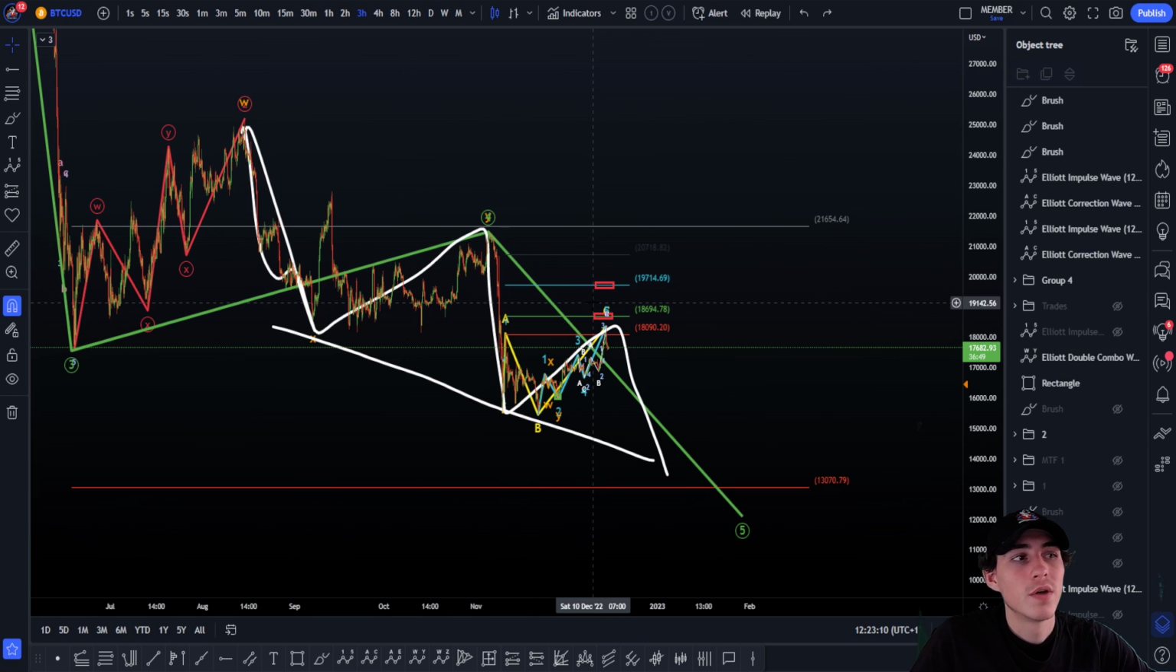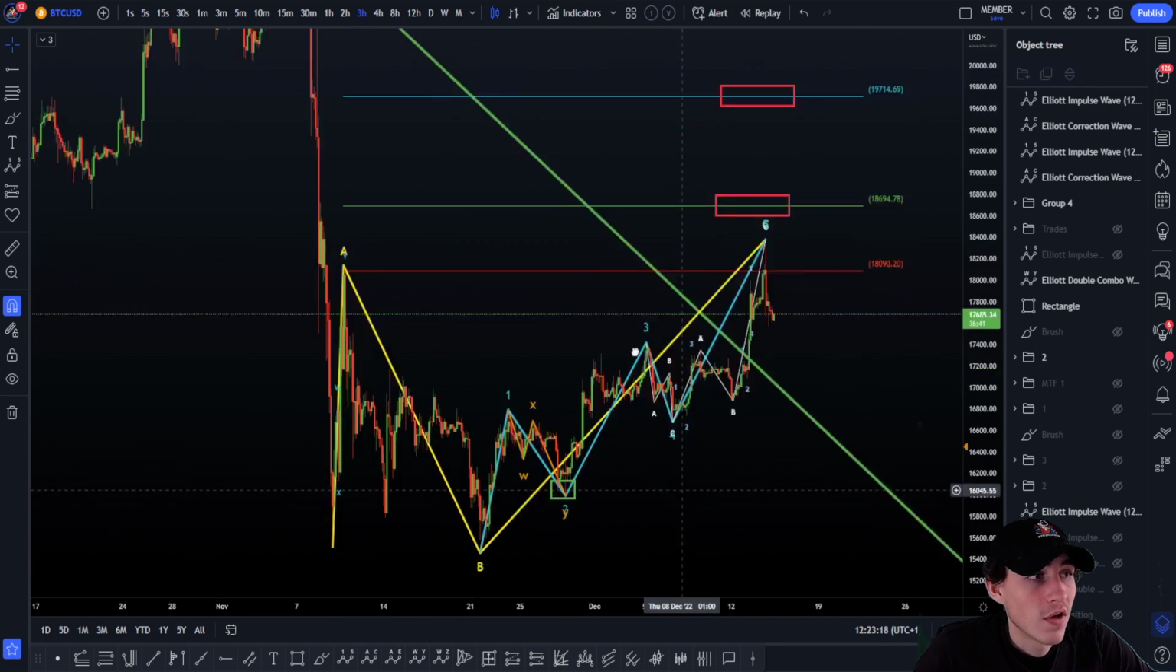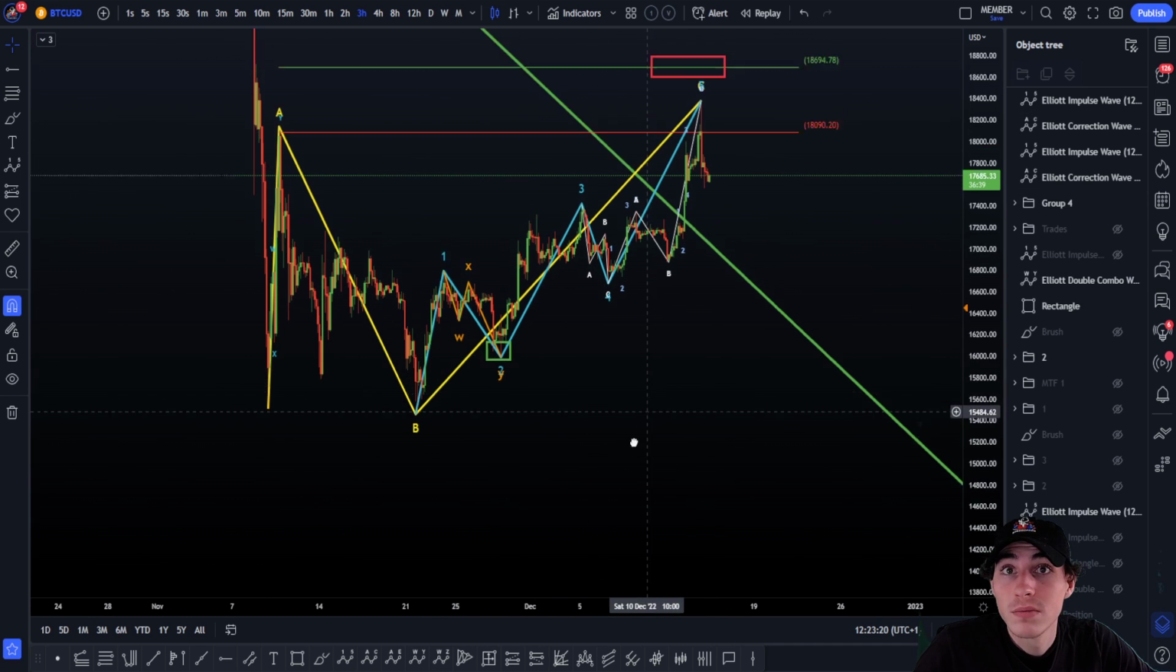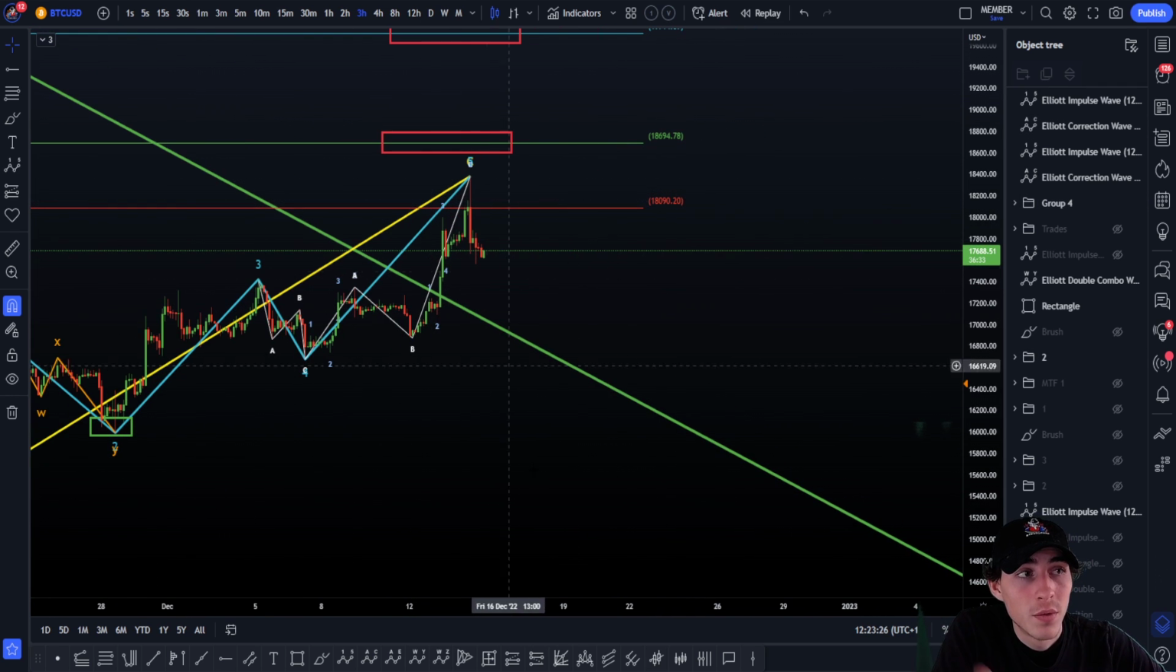In the wave 1, 3 and 5 of this ending, you have an ABC zigzag. This is the exact same plan we have been trading here, and we have planned here. Not that complex.